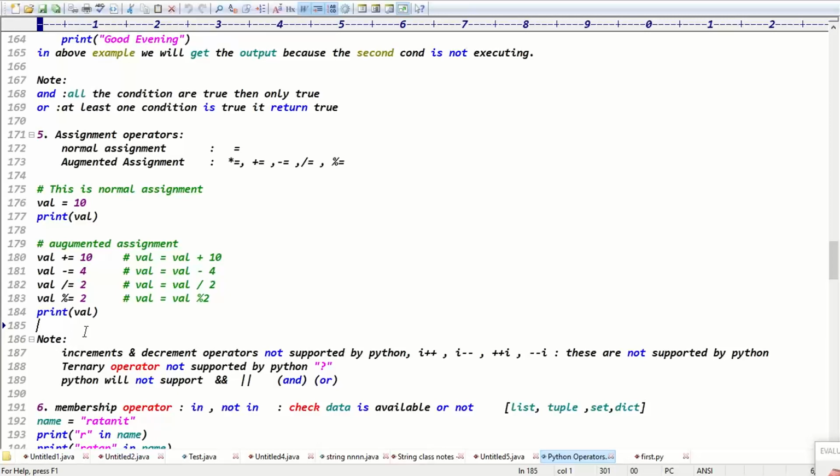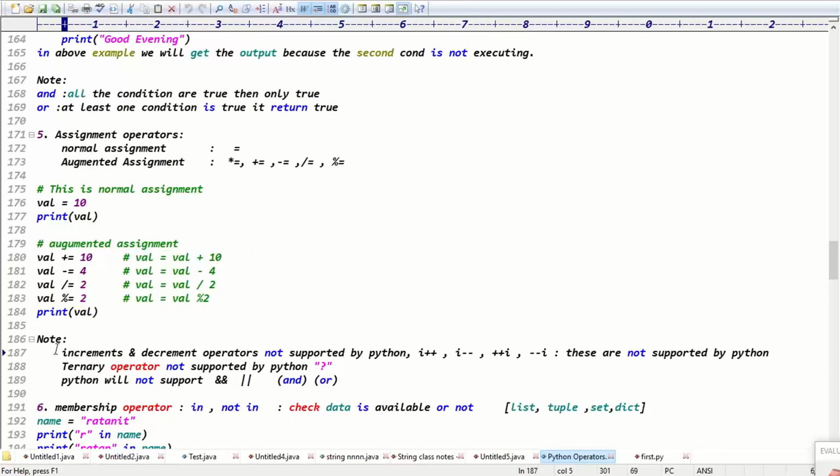Guys, is it clear now? That is called assignment operator in today's class. Yesterday's class we did arithmetic operator, relational operator, bitwise operator, logical operator. Today's class we did assignment operator: normal assignment and augmented assignment. Normal assignment means val = 10. Augmented assignment means val += 10, nothing but val = val + 10, right?